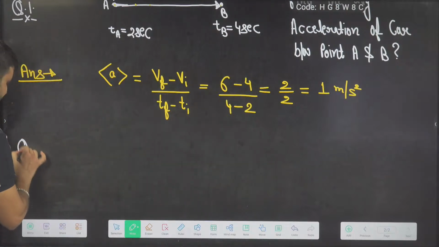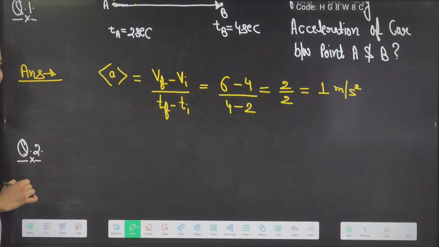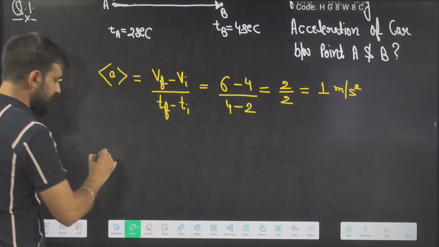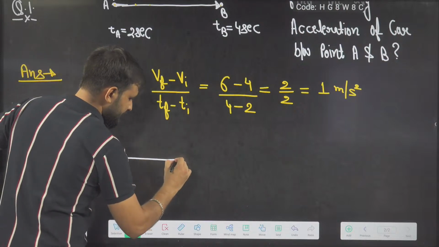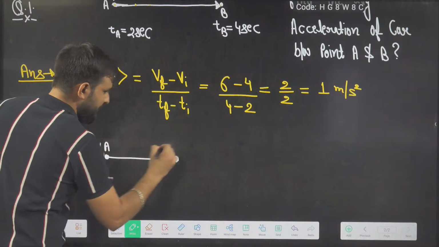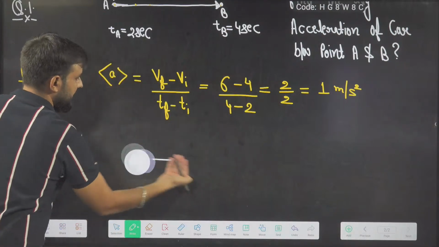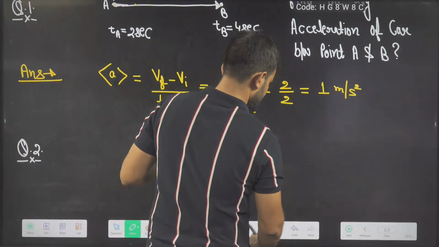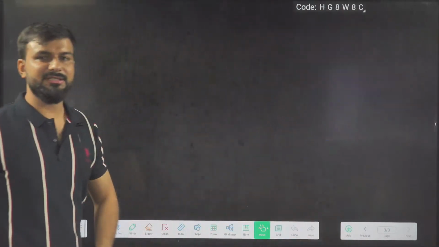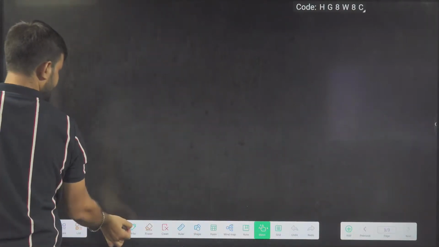Very good. So I will ask the next question. Question number 2. You are having something like this. Again, an object, any object, it moves from point A to point B, and when it is, oh sorry, thank you beta. New slide. Very good. I actually forgot about the slide. Whenever I do this, just let me know. I have a habit of forgetting this.